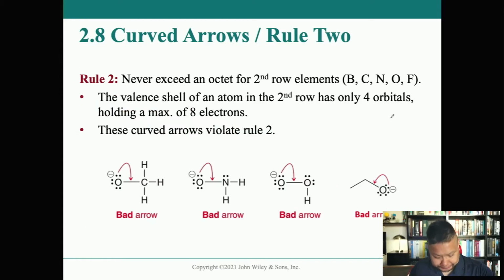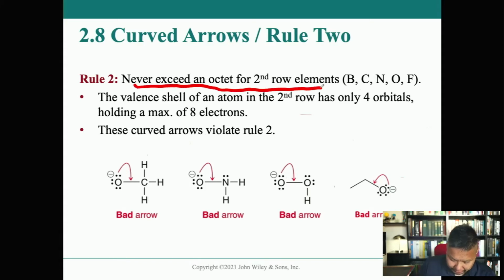Next, rule 2. Never exceed an octet for a second row element, right? So boron, carbon, nitrogen, oxygen, fluorine, right? They should all have their octets, okay? They're either a full octet of 8 electrons in their valence shell or less than that, but they cannot exceed that. You'll see later on in life, though, that sulfur is in the third row, right?